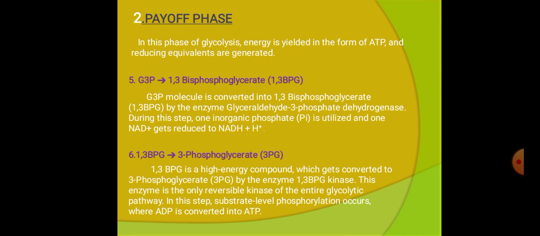Then again, 1,3-bisphosphoglycerate is converted into 3-phosphoglycerate. Here the enzyme phosphoglycerate kinase is involved to catalyze the above reaction. This is the only reversible kinase of the entire glycolytic pathway. Here ADP is converted into an ATP molecule. In this step one ATP molecule is generated.